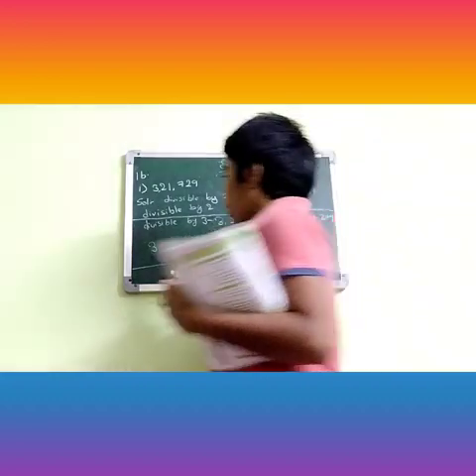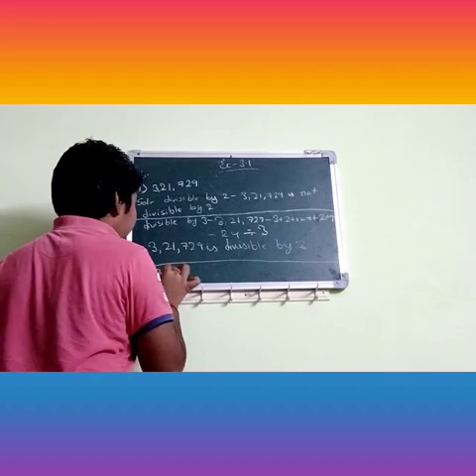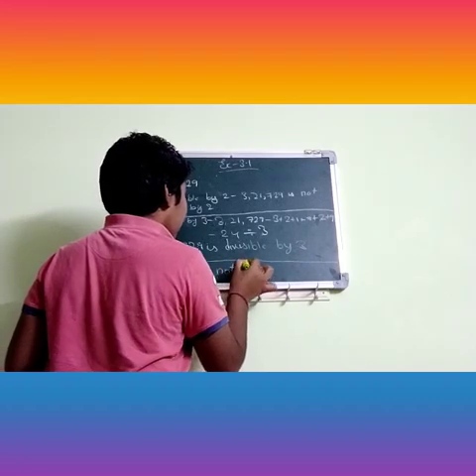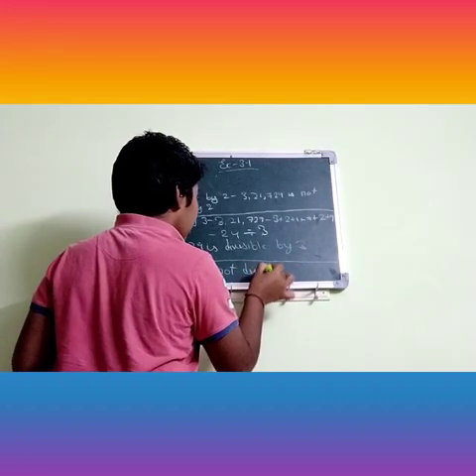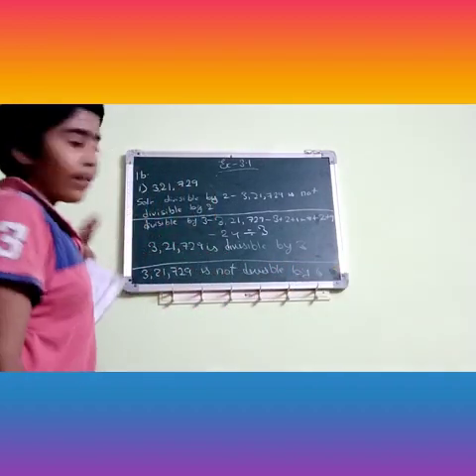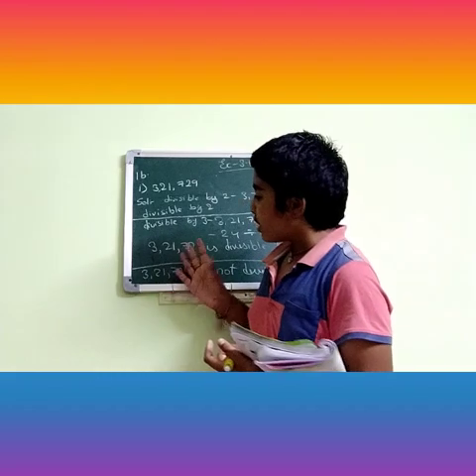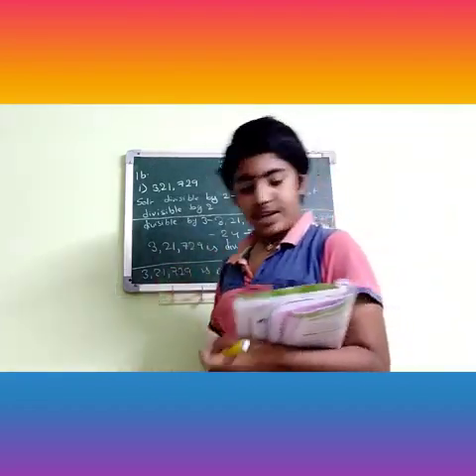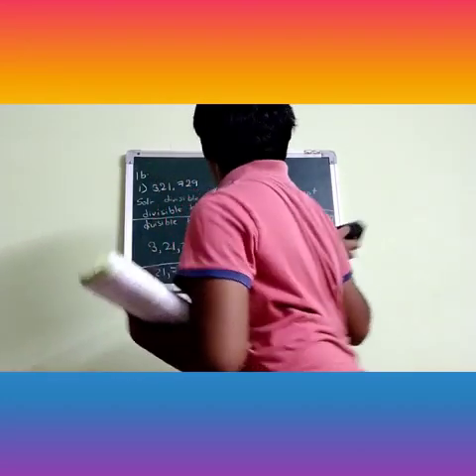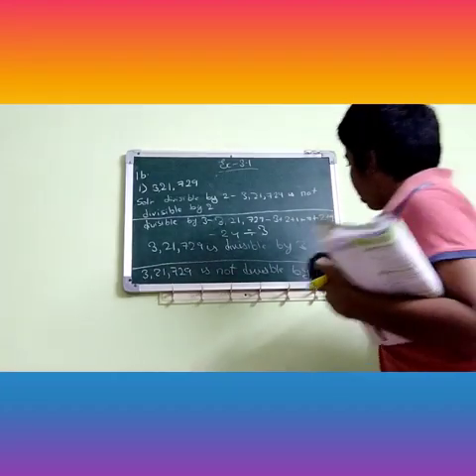Okay, so now I am going to write 3,21,729 is not divisible by 6. Okay, the problem is solved. Very easy. Okay, so based on this problem you can do the remaining problems in first bit. So now I am going to erase, or else you can take the screenshot too. Okay, I am going to erase.